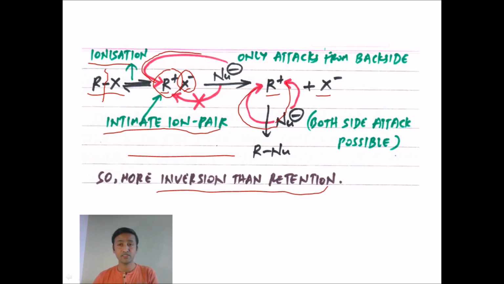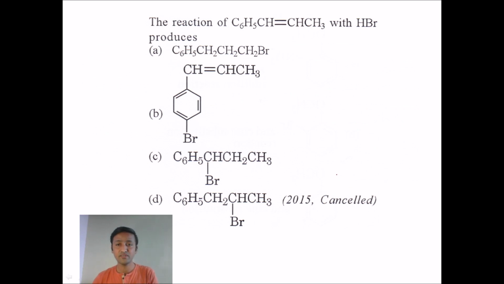The next question appeared again in 2015, in the cancelled examination. Let me read the question. The reaction of C6H5CH=CHCH3 with HBr produces... We have a compound containing a double bond and a phenyl group, reacting with hydrogen bromide, HBr.